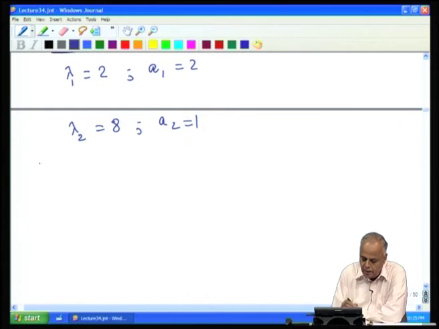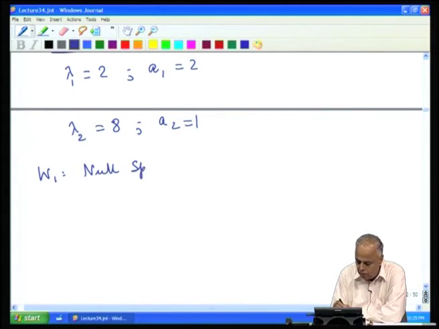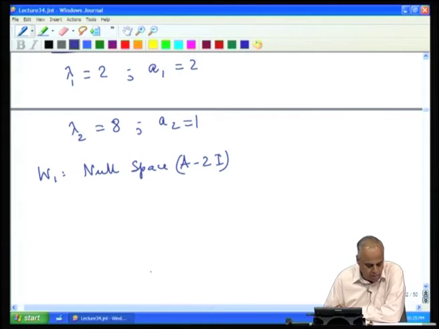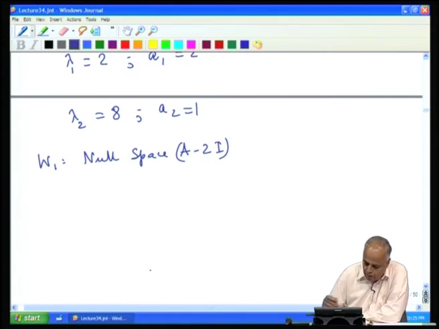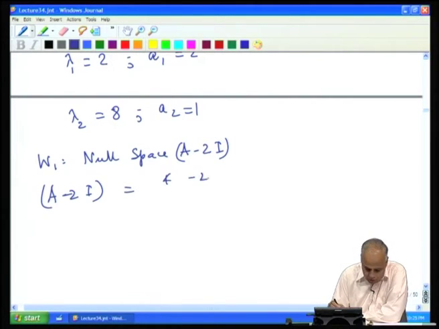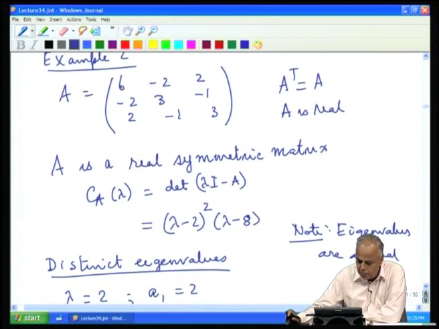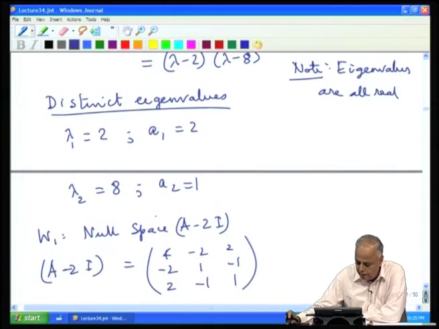Now, let us find the eigenspaces. W 1 is the null space of A minus 2 I, because lambda 1 is 2. So, A minus lambda 1 I is A minus 2 I. With this given matrix, A minus 2 I is just 4 minus 2 2, minus 2 1 minus 1, 2 minus 1 1. We get this matrix by subtracting 2 from the diagonal.